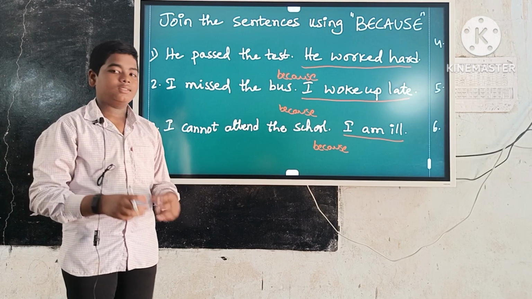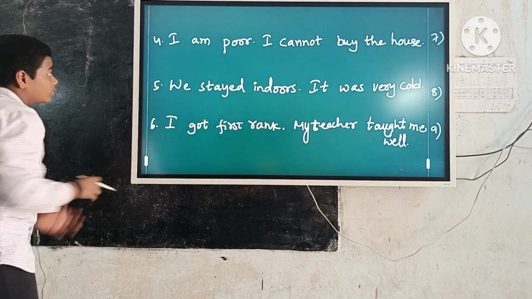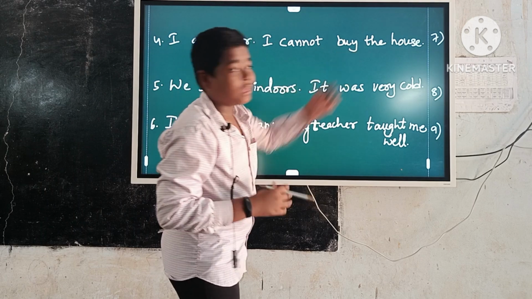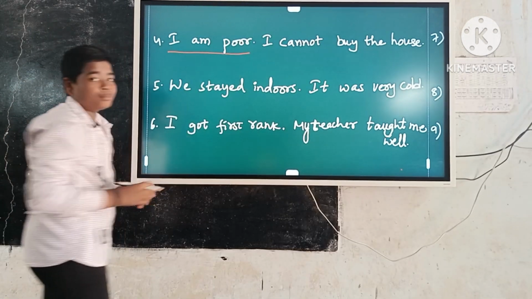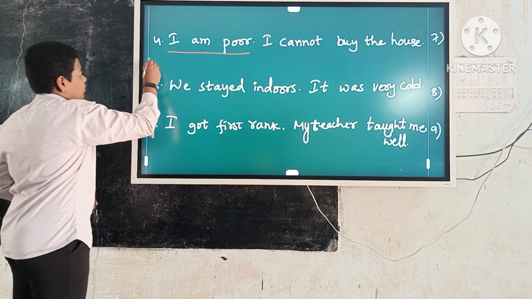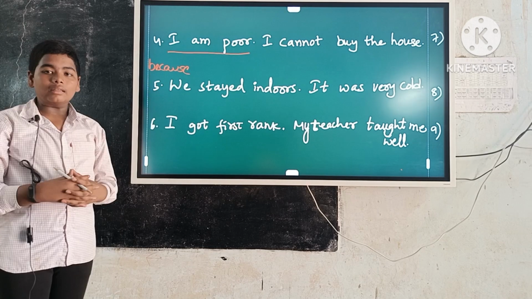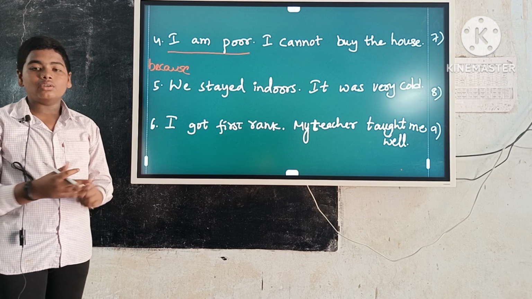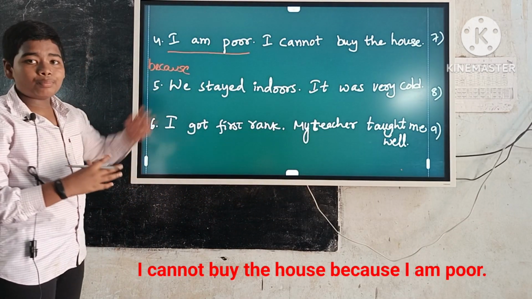Now some more examples. Example number 4. I am poor. I cannot buy the house. Here cause sentence is I am poor. Keep the because before the cause sentence. Write the answer in the form of result plus because plus cause. So the answer is I cannot buy the house because I am poor.